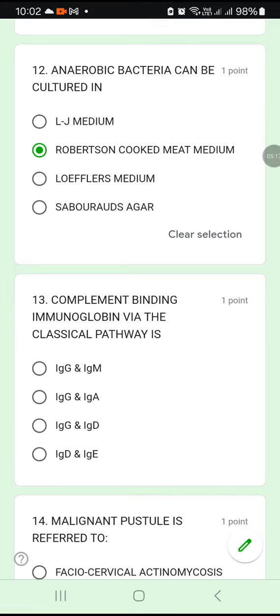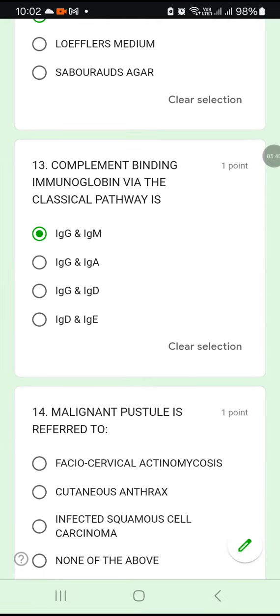Question number 13. Complement binding immunoglobulin via the classical pathway is, which is the pathway? IgG and IgM, IgG and IgA, IgG and IgD, IgD and IgE. So the complement binding immunoglobulin via the classical pathway is IgG and IgM. It's a bit tough question, but you have to understand.